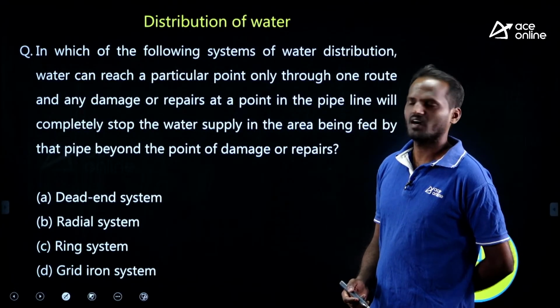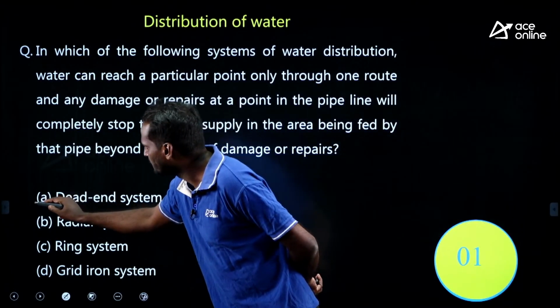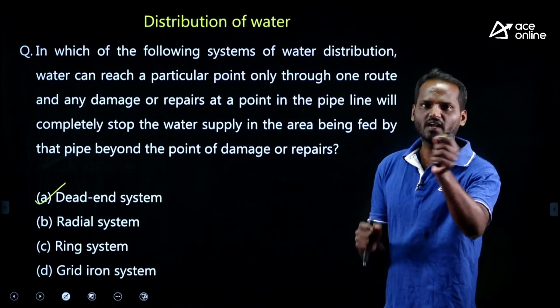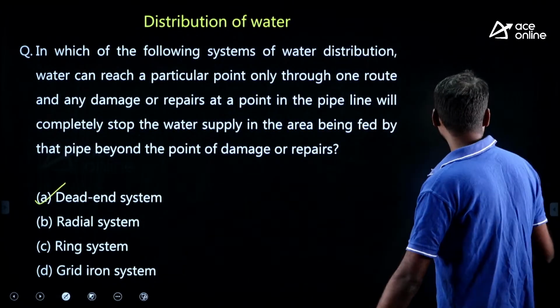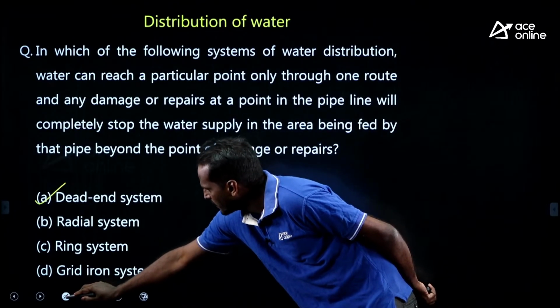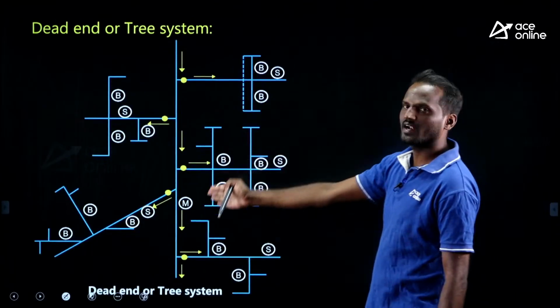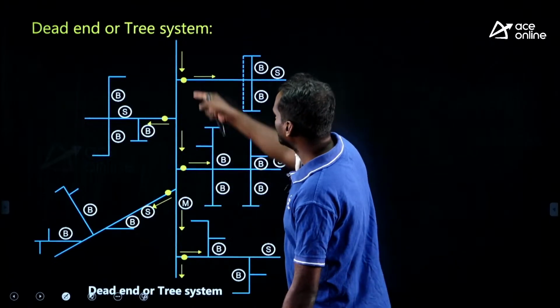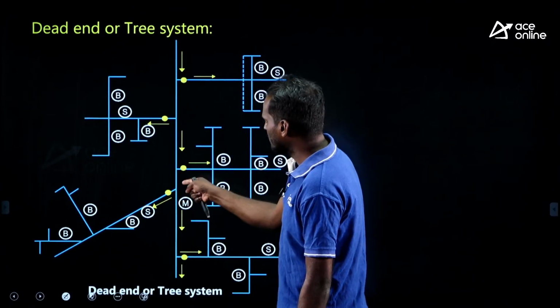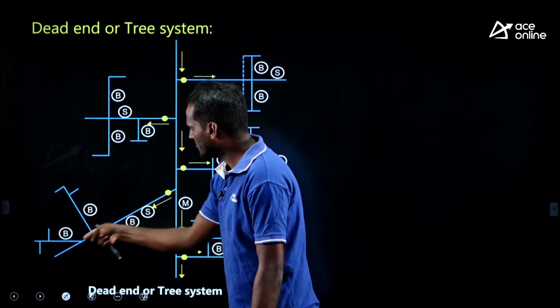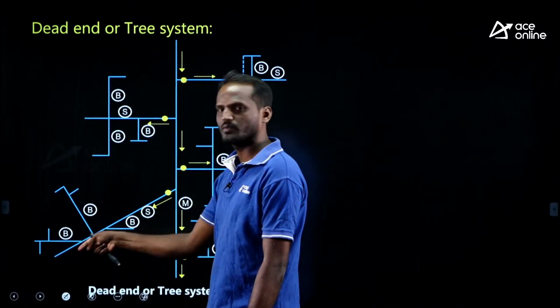Dead end system or tree system. Very easy, my dear. Let us briefly look at the images so that you can easily recall your memory. Let us look at this. See, this is how the dead end system looks like. This is the main supply line, the line which originates from the main supply.